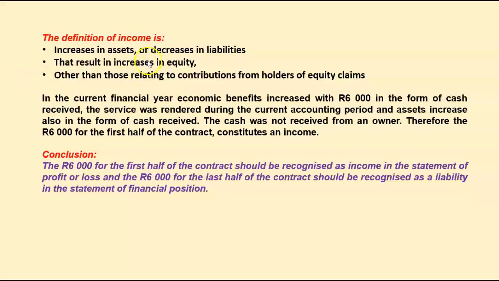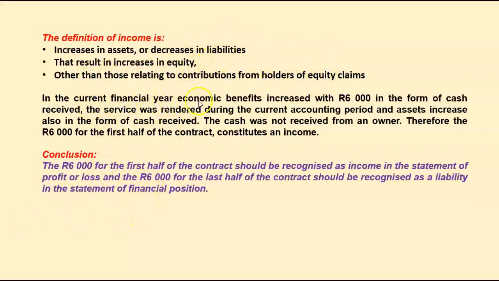So there was an increase in assets. Or was there a decrease in liabilities? No, there was an increase in assets. That resulted in an increase in equity. We know the accounting equation. Equity equals assets less liabilities. If liabilities stay the same and assets has increased, what has happened to equity? It has also increased. So it also meets that one and that one. Was it a contribution from the holder of the equity claim? Did we receive that money from the equity holder, the owner of the company? No, we received it from the rugby union. So it meets that one, and it meets that criteria.